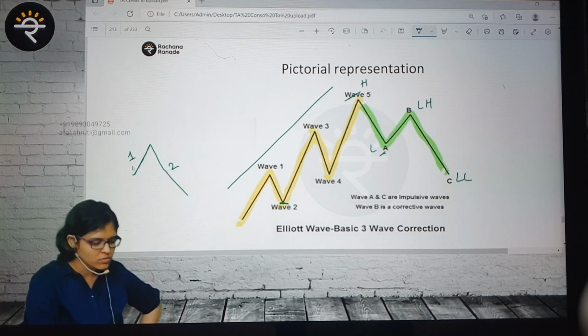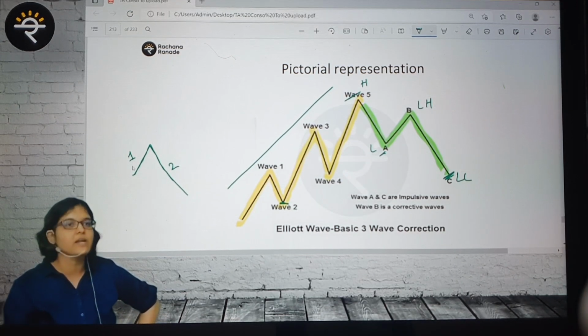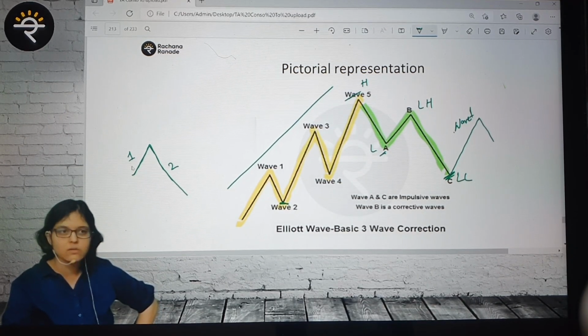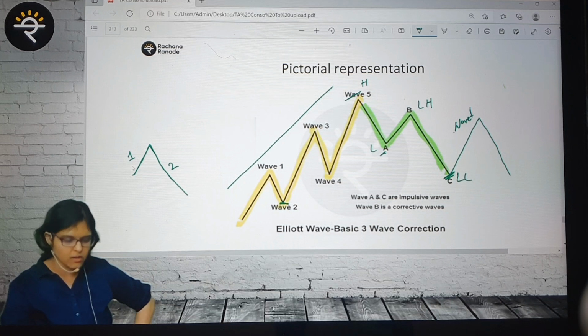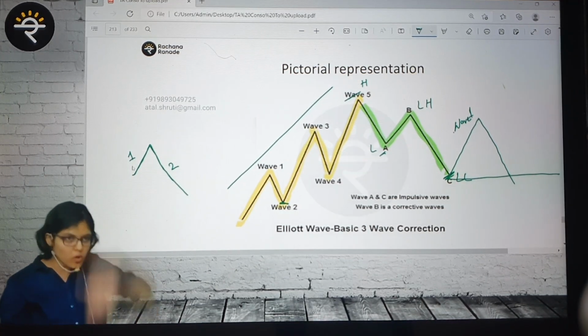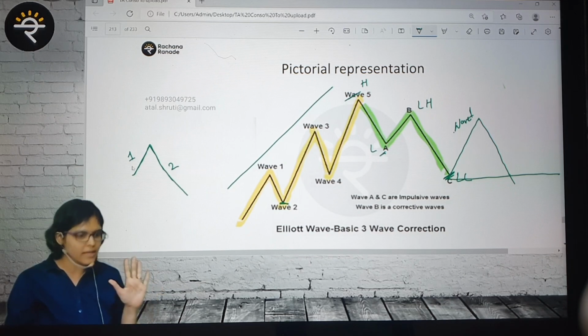Why did I tell you 1 and 2? Assume that we are at the end of C right now. End of C has happened. And let us say we are now trying to make another wave 1. And assume that there is a correction, and this correction has come till here. Then can I say this is like a solid support? If this is broken, Elliott wave is gone, because wave 2 cannot be lower than wave 1. Okay? Yes? Now let's have a look at this.